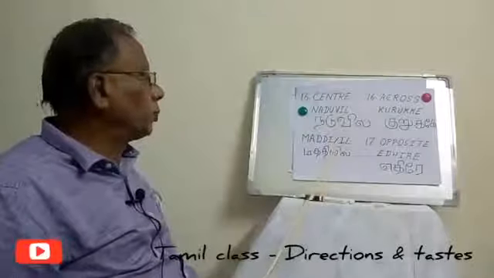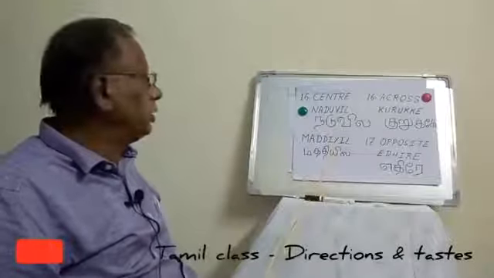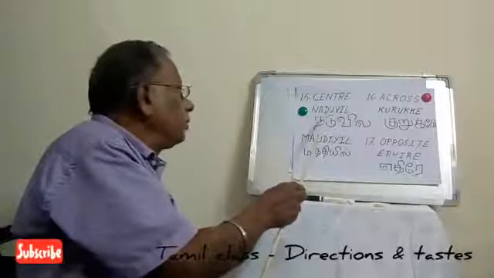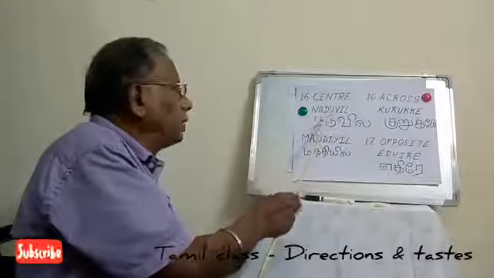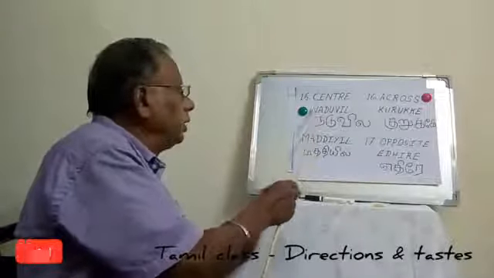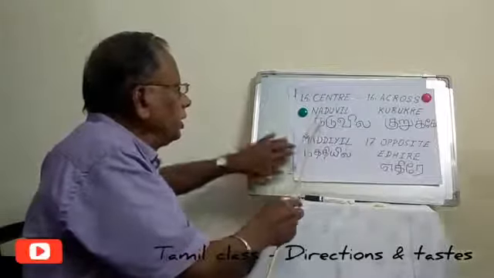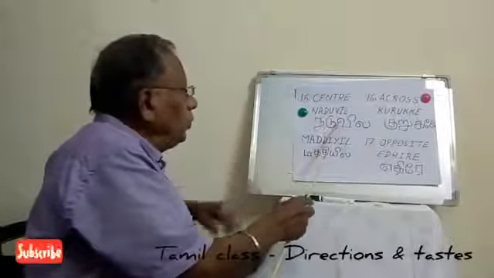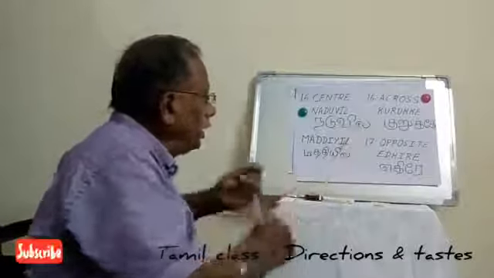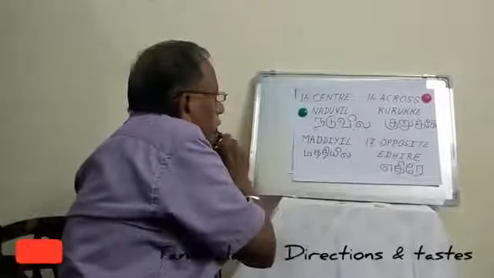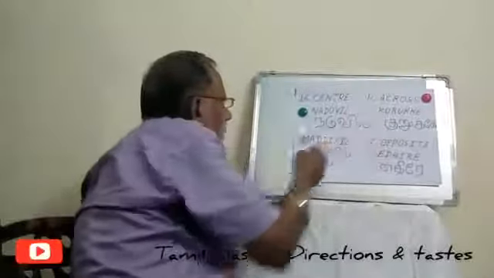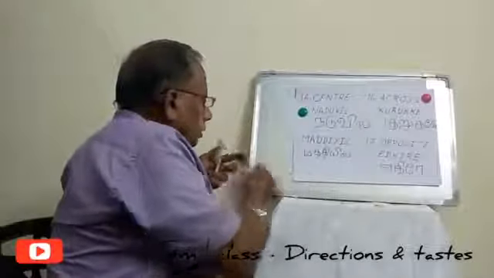Then we are coming to the center portion, the middle portion. It has got two names. In Tamil it's called Naduvil, which means center.